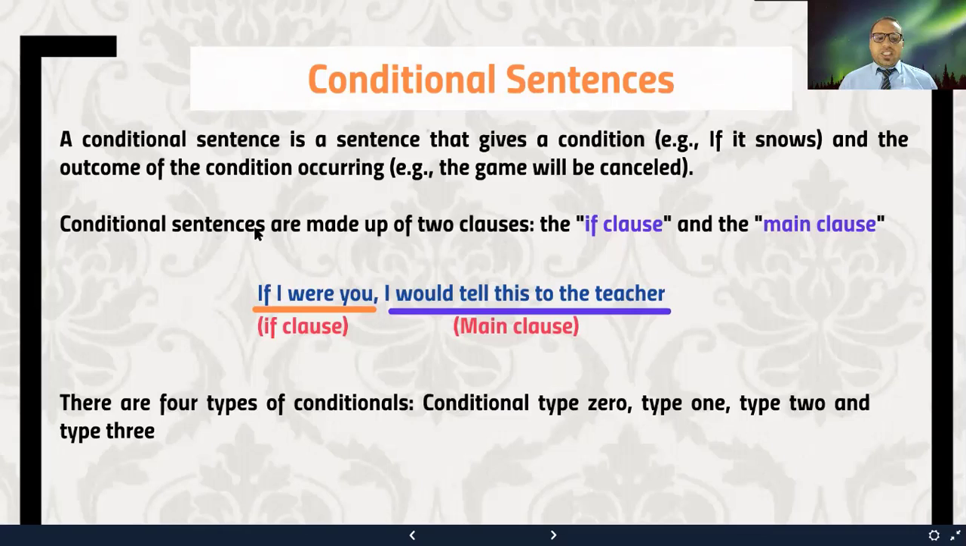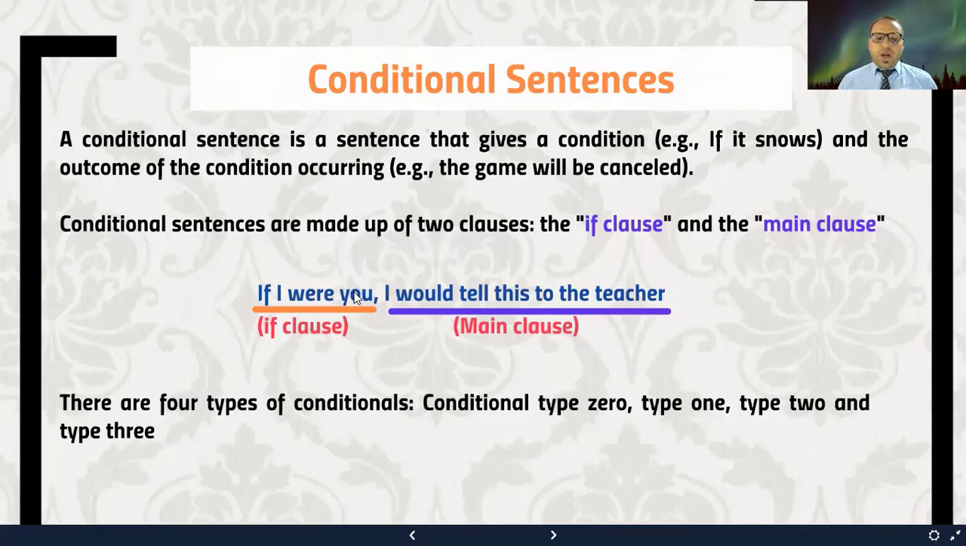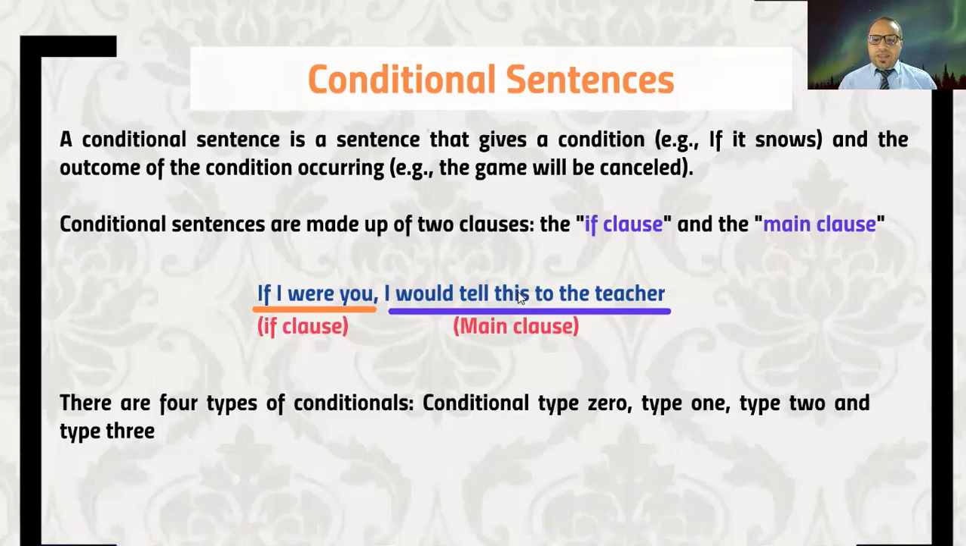right? Now, conditional sentences are made up of two clauses. This is very important. The if clause and the main clause. Whether we are talking about conditional type 0 or conditional type 1, conditional type 3 or conditional type 2, or even mixed conditionals, all of them are made up of two clauses, the if clause and the main clause. So if I were you, I would tell this to the teacher. Here, if I were you is the if clause, in which we have the condition. I would tell this to the teacher. This is called the main clause, in which we have the outcome or the result of the condition.